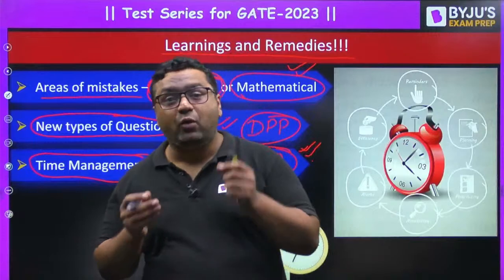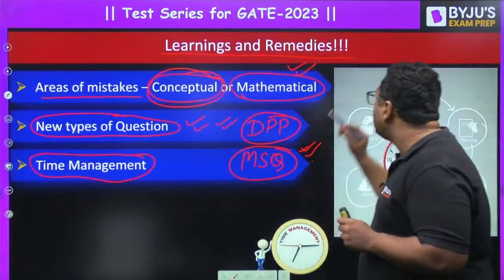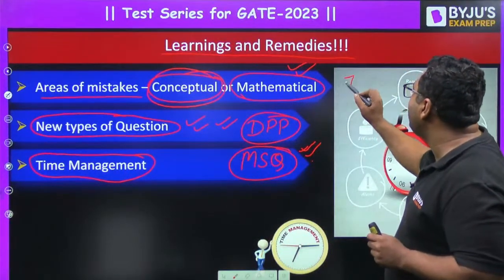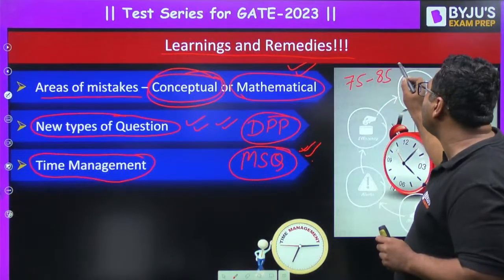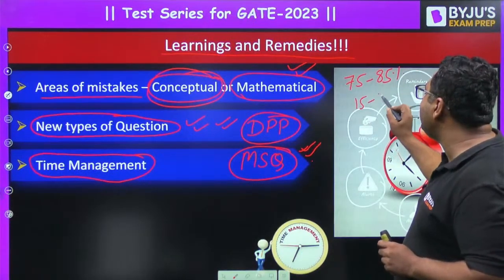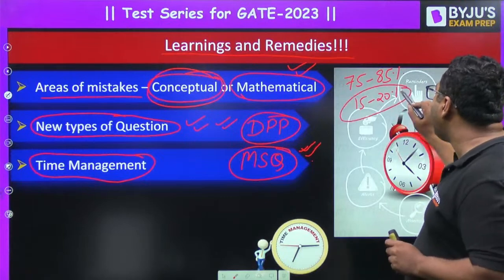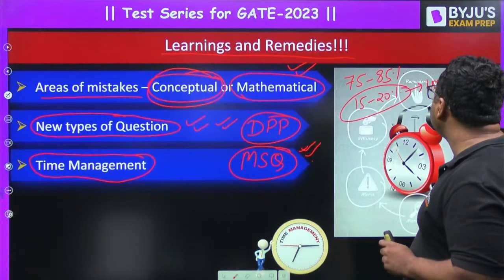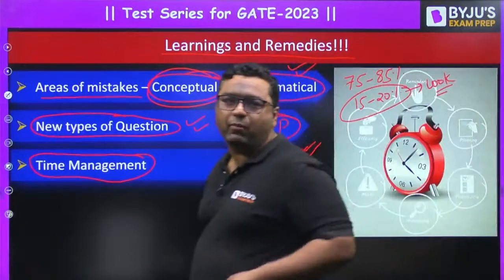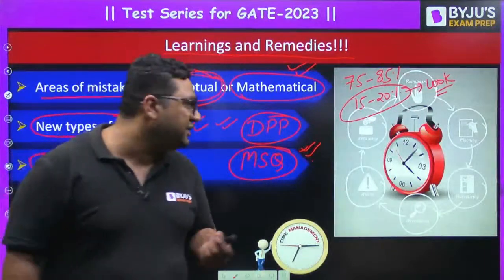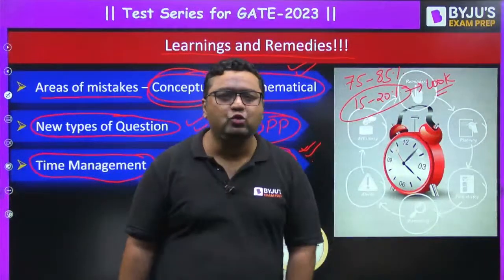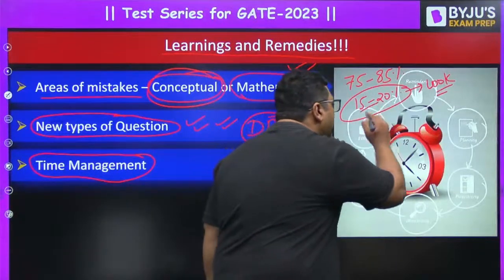And my dear, always try to do one thing: complete your paper in 75 to 85% of the time. The rest 15 to 20% time should be to have a look over it. Because in 2 marks problems, generally we make more mistakes. So whatever mistakes you are making in these 2 marks problems, that time should be there to correct them.